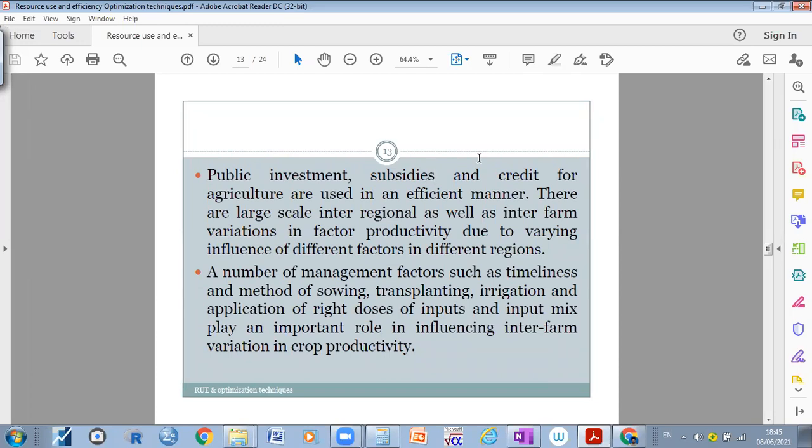Am I right? Yes, sir. And credit for agriculture. How much credit facility the government is giving to the farmers should be used in an efficient manner. Whatever the government has provided under the Raitu Bandhu scheme, subsidies and credit, we should use these things in an efficient manner. Then only we will get output. For example, if you take the Raitu Bandhu money and use it for drinking or alcohol, you can't get more output in the agriculture sector. Am I right or wrong?